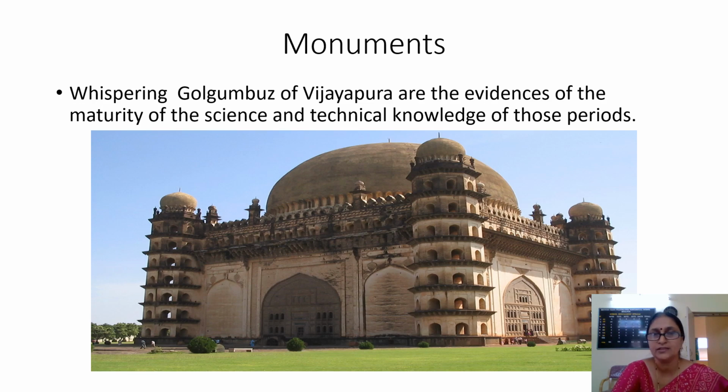In the same way, what is this picture? This is the picture of Gol Gumbaz in Vijayapura. This is called the whispering Gumbaz, isn't it? If you make a sound, it will be echoed 7 times. So it is a wonderful technology. Still it is a wonder how they might have constructed such a beautiful monument. So these evidences show the maturity of Indians in the field of science and technology in those periods itself.